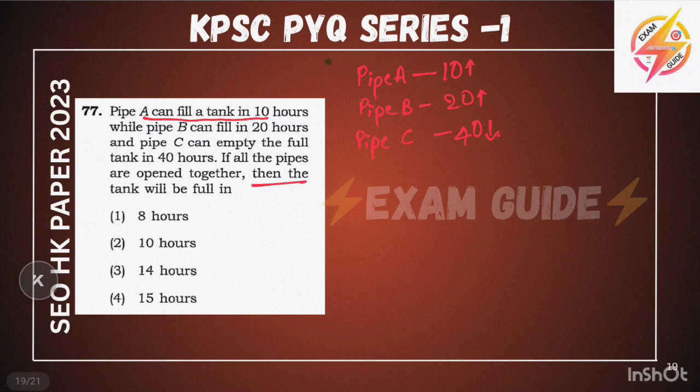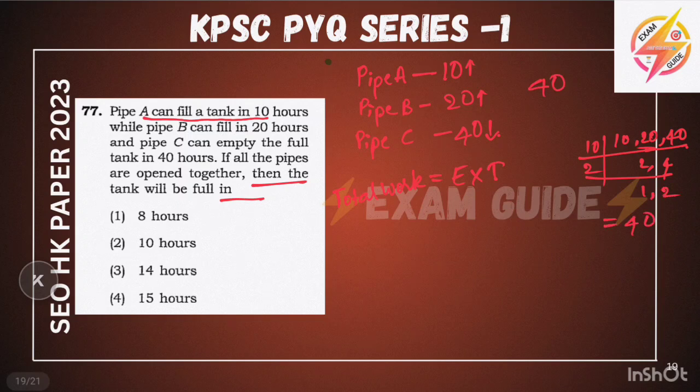First you should know what is the work done. Total work is equal to efficiency into time. They have given the time, you should find the work done. You should find the work done and efficiency. So we have to find the LCM. Simple LCM. The LCM will be 40. Okay, 40. LCM is 40.